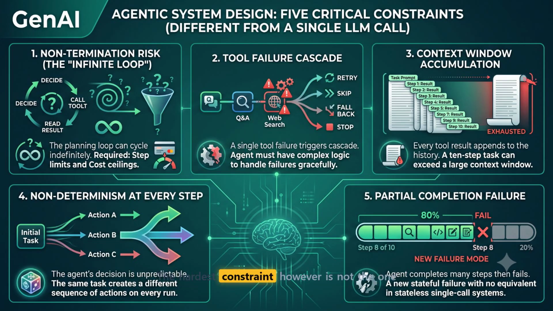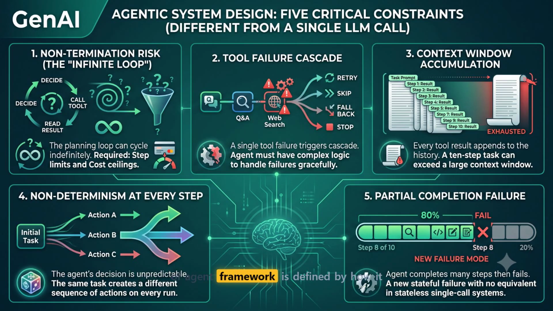The hardest constraint, however, is not the one that outright crashes your agent. Look at the partial completion box at the bottom right. This progress bar is green up to step 8. Then a red X hits step 9. The task is not finished, but steps 1 through 8 probably had side effects. Files written, API calls made, or even an email sent. Retrying from scratch might duplicate those critical side effects. Every distributed systems engineer knows this immediately as the two-phase commit problem.